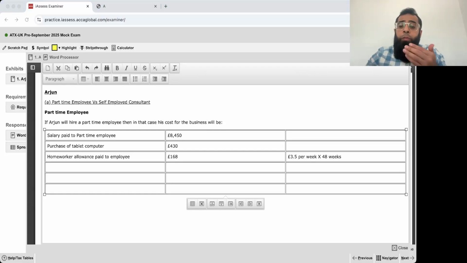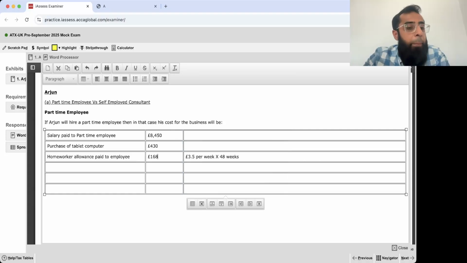These are the outflows which Arjun will have to make if he is hiring a part-time employee. He will have to pay a salary to him, purchase a tablet computer for him, and pay home worker allowance to him. Are you getting my point? Now let's move forward. Then he will have to pay class 1 employer NIC on cash benefits given.